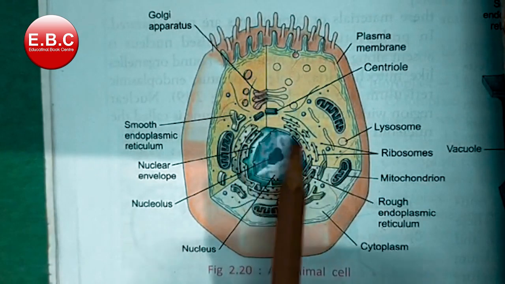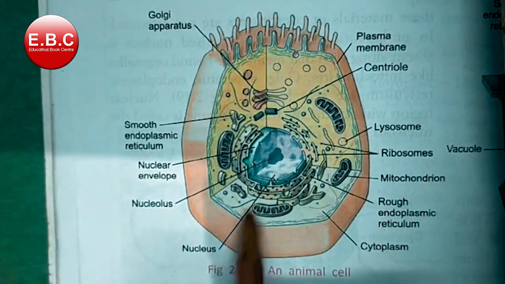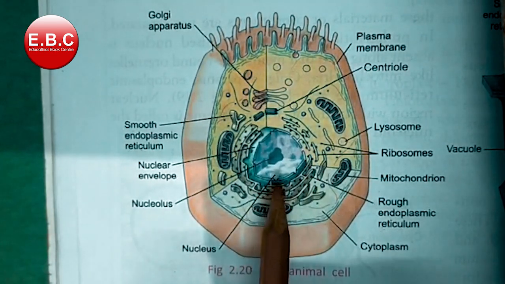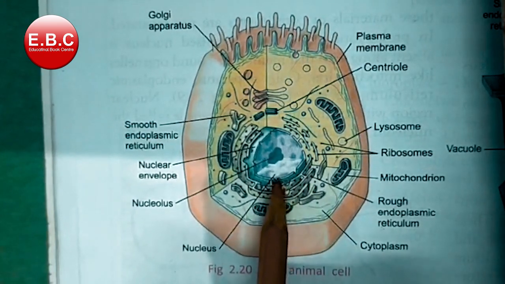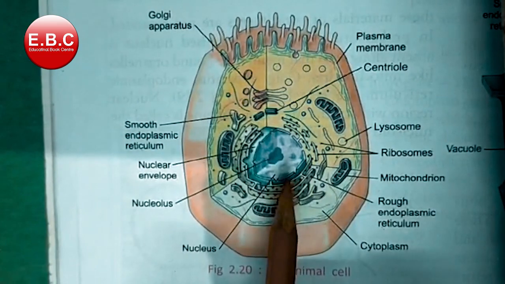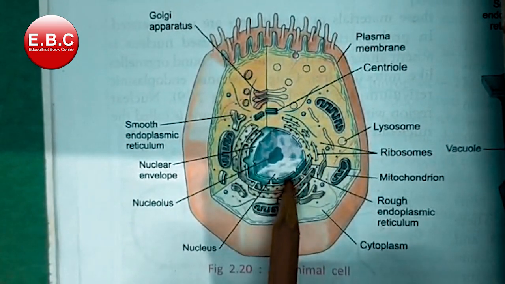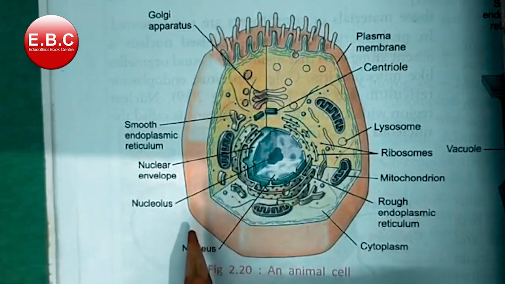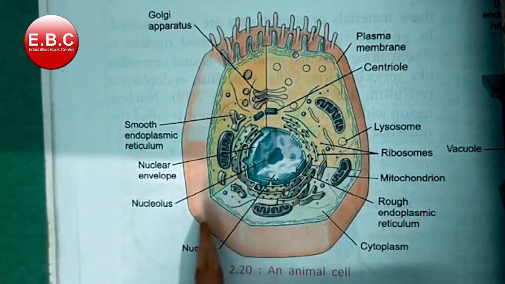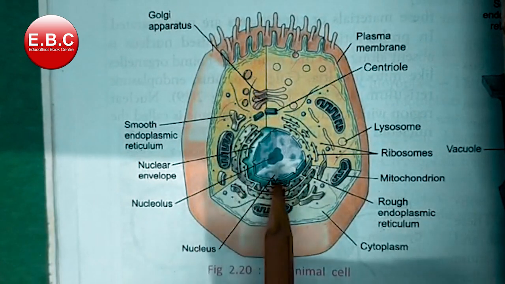Next is the nucleus. It is the controlling center. It controls all the cell functions and helps in the transmission of characters from one generation to the other. Then the nucleoli help in the formation of the ribosomes.